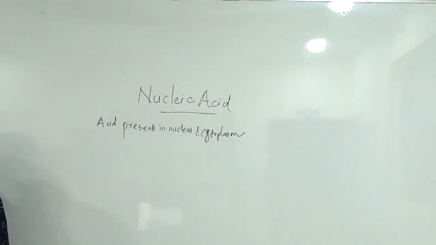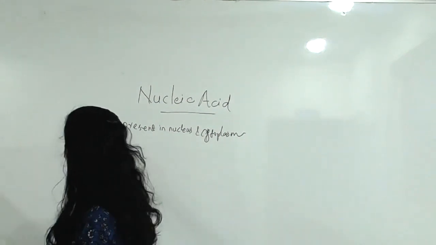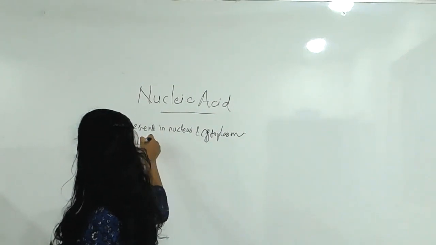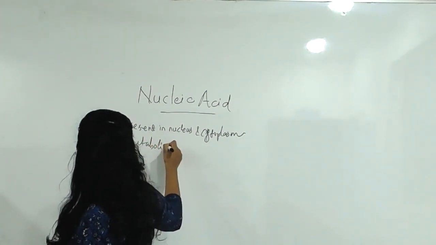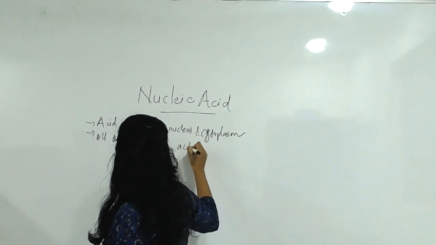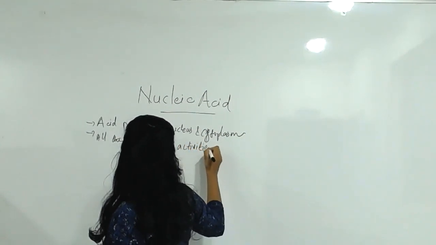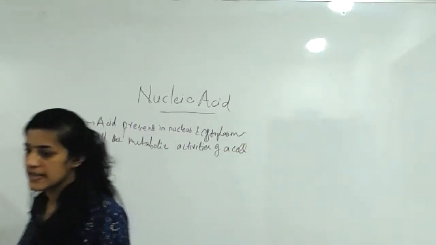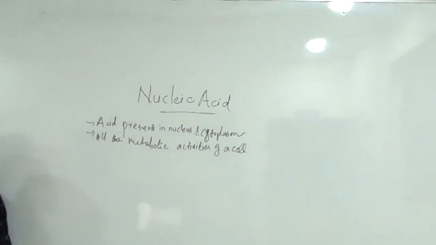Acids present in the cytoplasm control, it means almost all the metabolic activities of a cell are controlled by nucleic acid. Almost all the metabolic activities of a cell are controlled by what? Nucleic acid. Second one, it is mainly found in mitochondria and chloroplast.